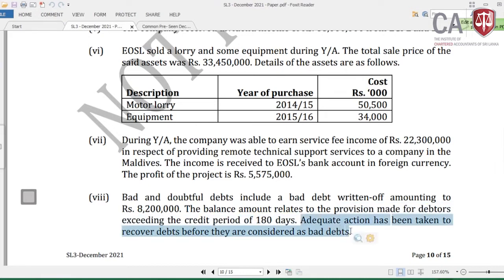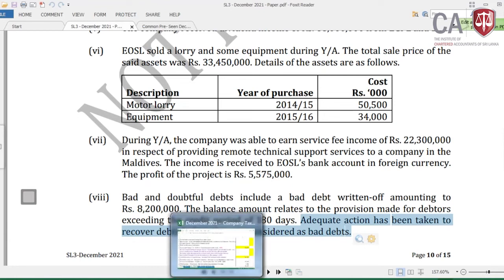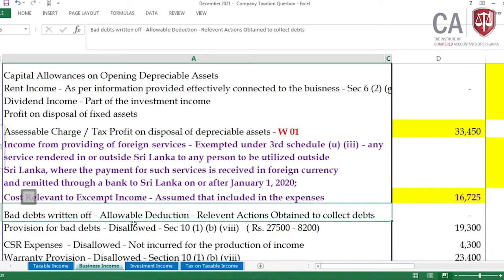This is talking about this 8,200, which is the bad debt written off, where adequate legal actions have been taken in the debt recovery procedure. Then can we deduct this 8,200? Of course, yes, we can, but the provision we need to disallow.